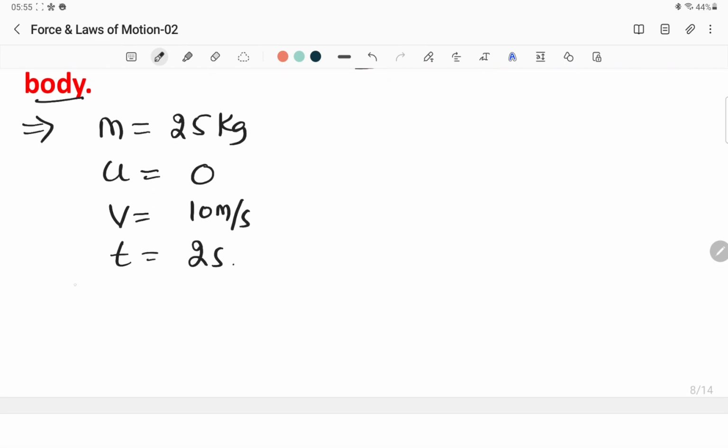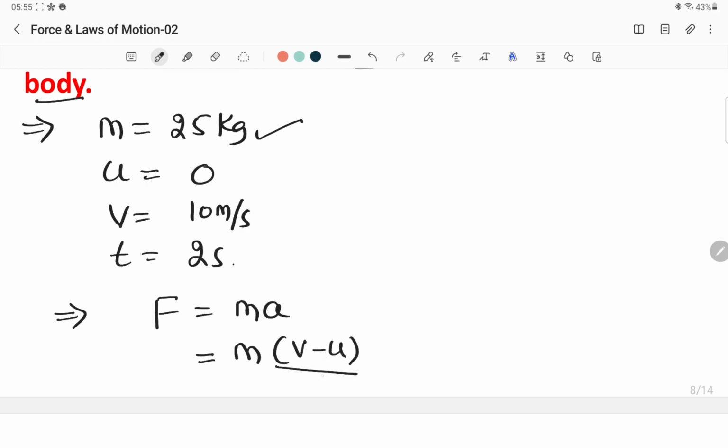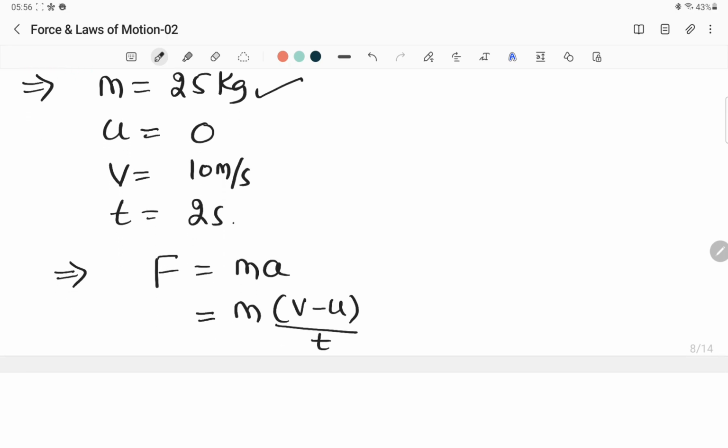Whenever they are asking for force, immediately you should be able to apply the formula. That is force is equal to mass into acceleration. Now you must be thinking, I have mass, but how about acceleration? You have v, u and t, so you can write it as m times a, where a is v minus u divided by t. Otherwise you can find it separately also, there is no issue.